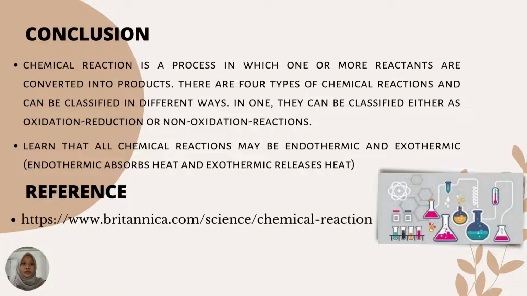The conclusion: a chemical reaction is a process in which one or more reactants are converted into products. Chemical reactions can be classified in different ways. They can be classified either as oxidation-reduction or non-oxidation-reduction reactions. Then we learn that all chemical reactions may be endothermic or exothermic. Endothermic reactions absorb heat and exothermic reactions release heat.